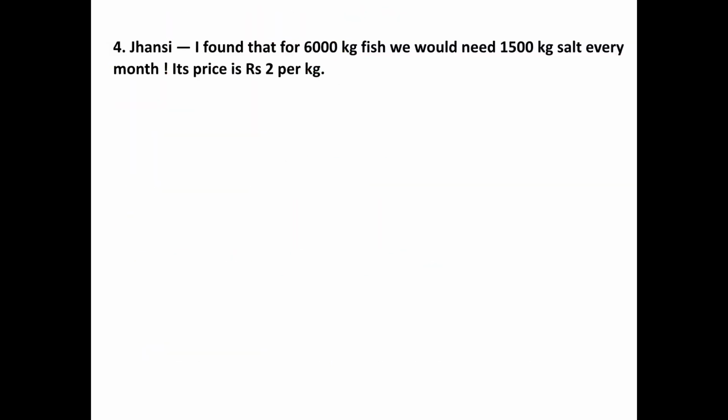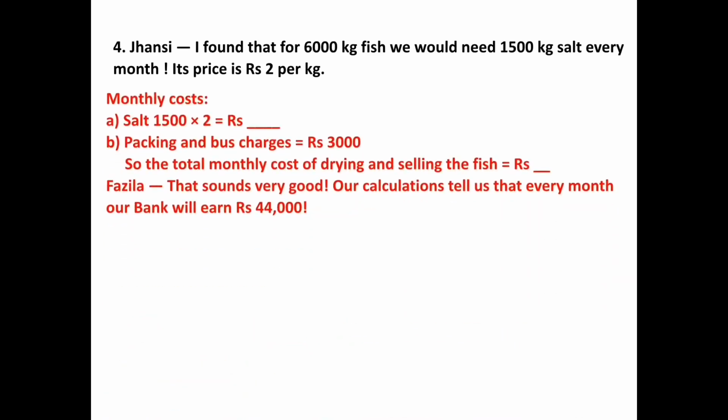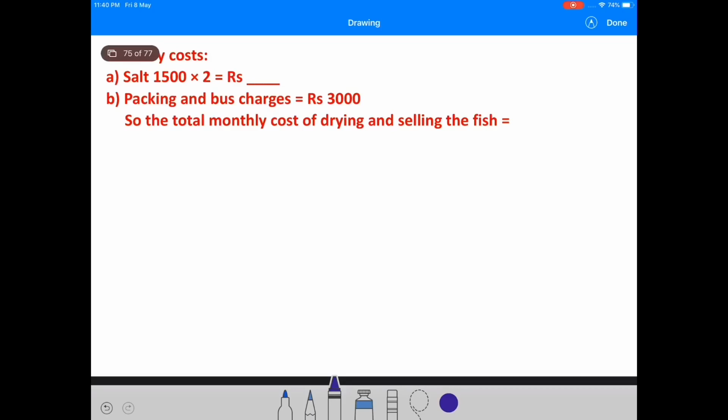Jhansi, I found that for 6,000 kg fish, we would need 1,500 kg salt every month. Its price is 2 rupees per kg. Monthly costs: salt 1,500 into 2 rupees is equal to 3,000 rupees.